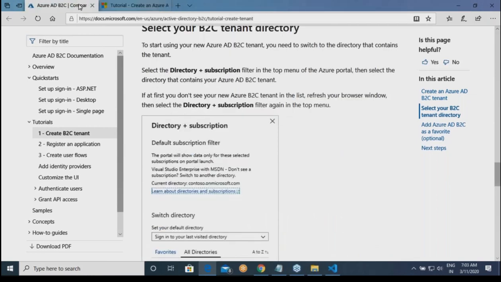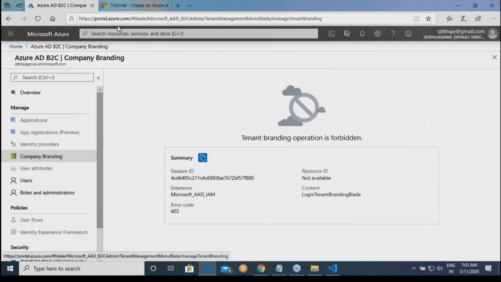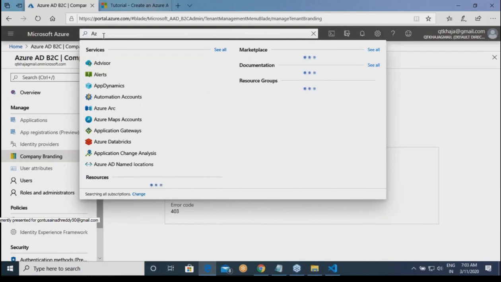But it is not allowing me to create, right? Over here, I go to Azure AD B2C.